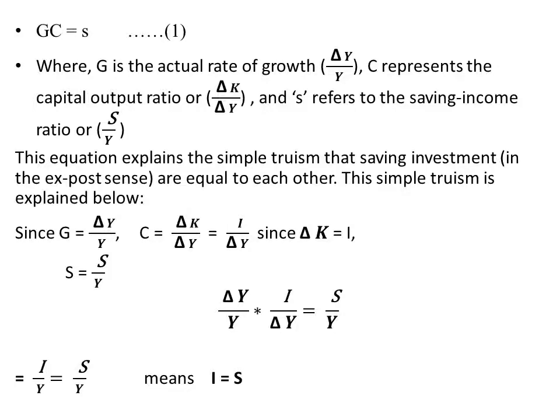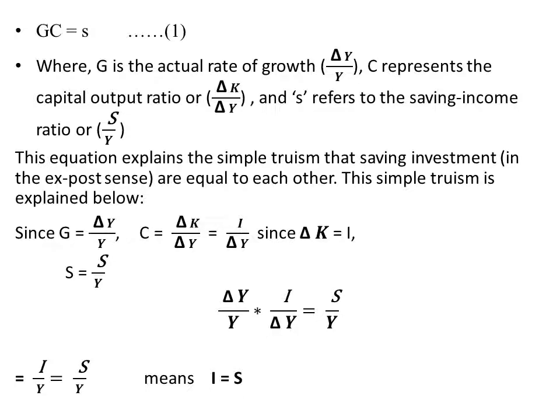The relationship between the actual growth rate and these two determinants can be expressed as GC equals small s. This is the first equation by Harrod. Where G is the actual growth rate, delta Y by Y. C represents the capital output ratio, which we can write as delta K, change in capital, divided by delta Y, change in output.